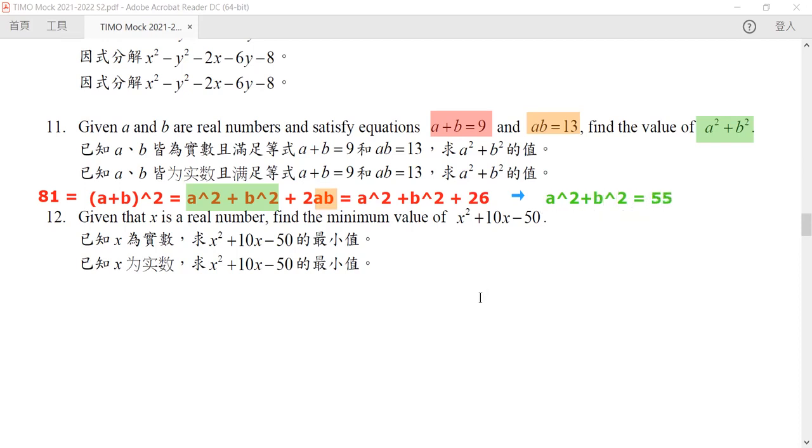Now, this is very, very useful. In fact, I would like to say that as long as you have an equation which is related to A and B, and A and B is so-called symmetric, in which we can exchange A by B and B by A, and it will not change the equation, this is called a symmetric equation.